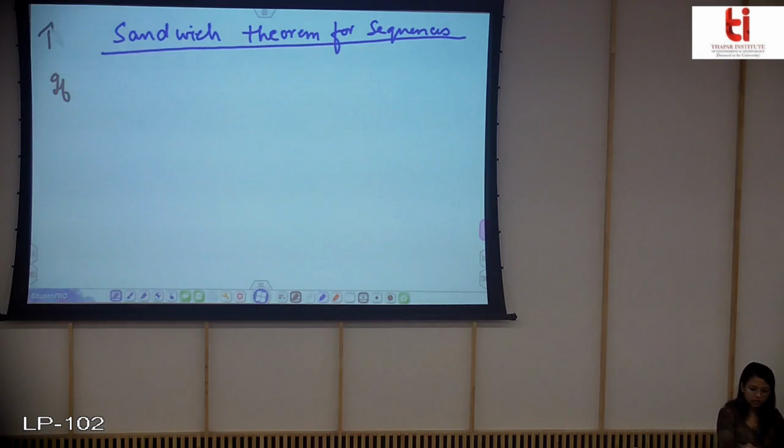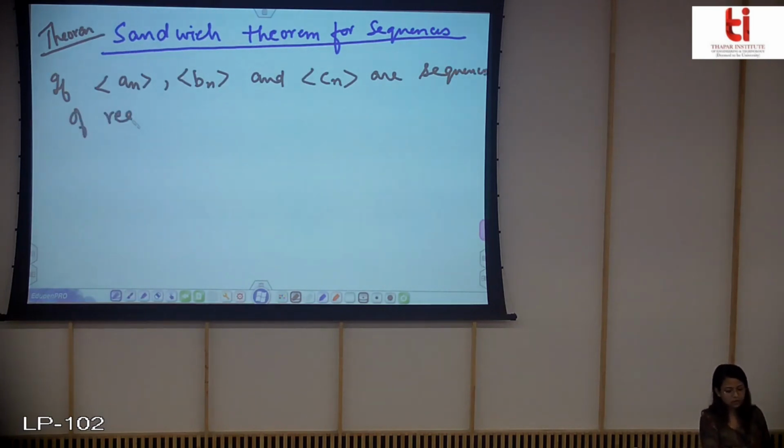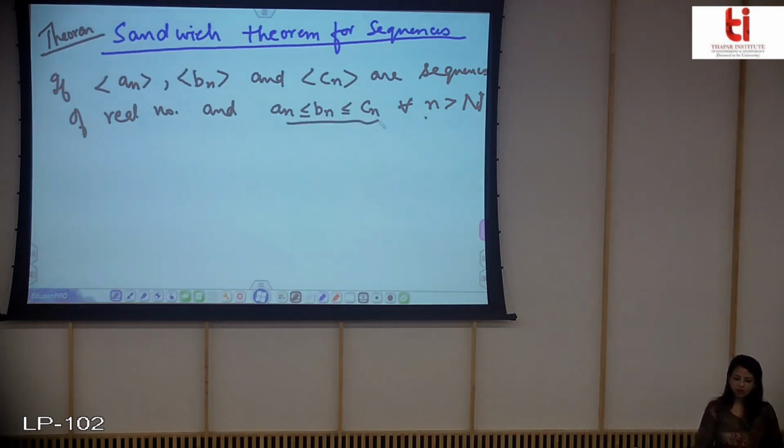It says that if you have three sequences an, bn and cn of real numbers, and an is less than or equal to bn is less than or equal to cn for every n greater than capital N. This means that if the condition does not hold for some finite values of n, it doesn't mean that the sandwich theorem is invalid.